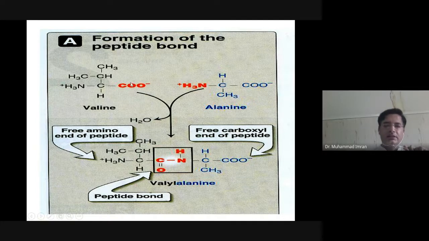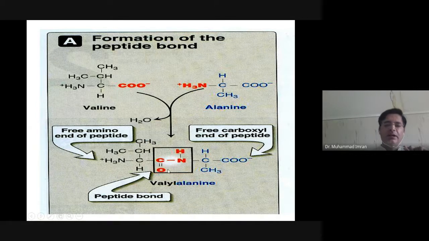And this carbonyl group and this NH group remain in the peptide bond. If we make a peptide bond between valine and alanine, it is known as valyl alanine.